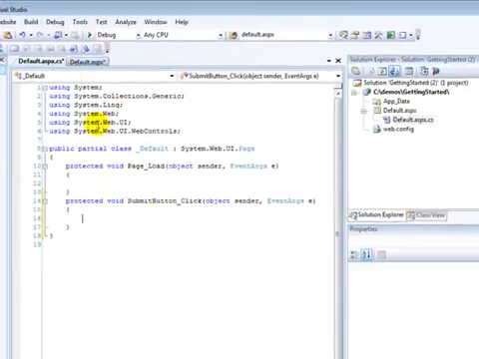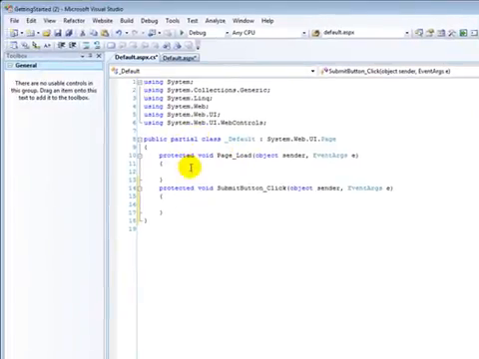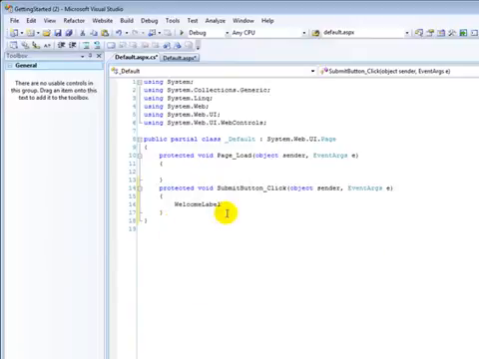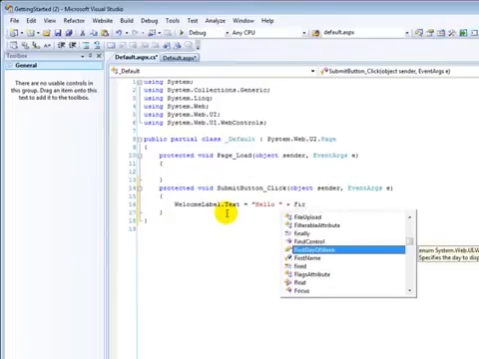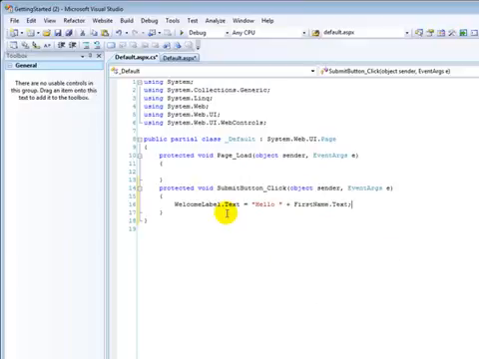Notice that it actually added a new function in my default.aspx.cs file. We have a submit button click, and I'll just add some simple code. We'll say welcome label dot text equals hello space plus first name dot text. So go ahead and run that.